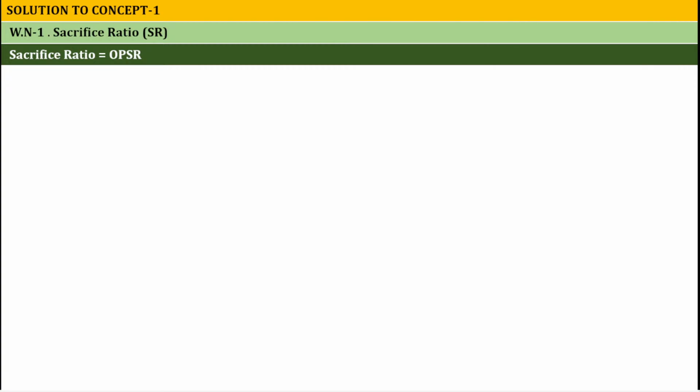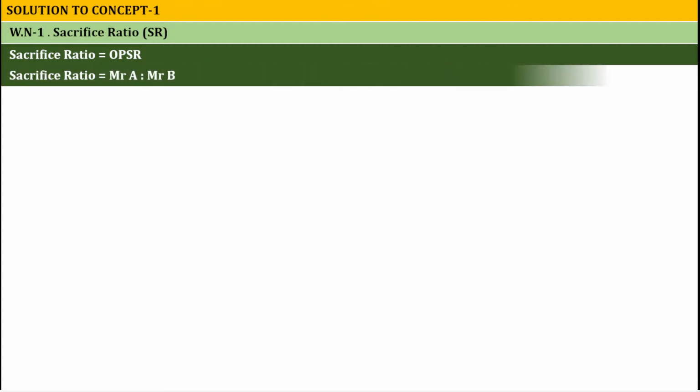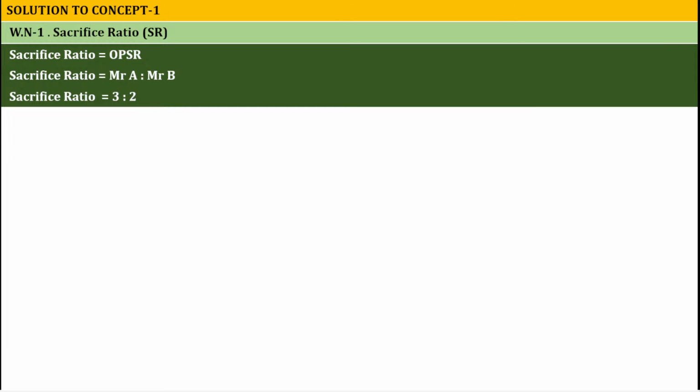The OPSR itself is the sacrifice ratio. I'll make a separate video for calculation of sacrifice ratio and NPSR, where we will discuss it in depth. Ready? Now, sacrifice ratio is equal to Mr. A ratio Mr. B: sacrifice ratio is equal to 3:2.